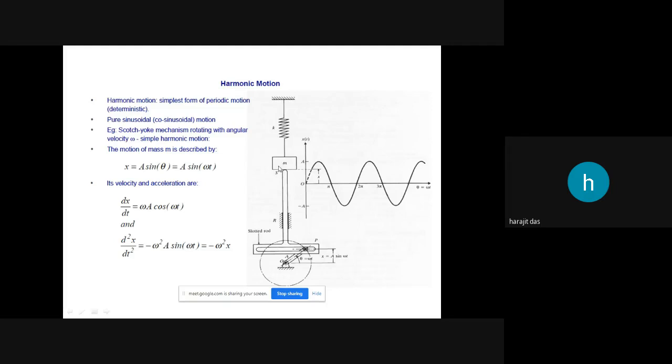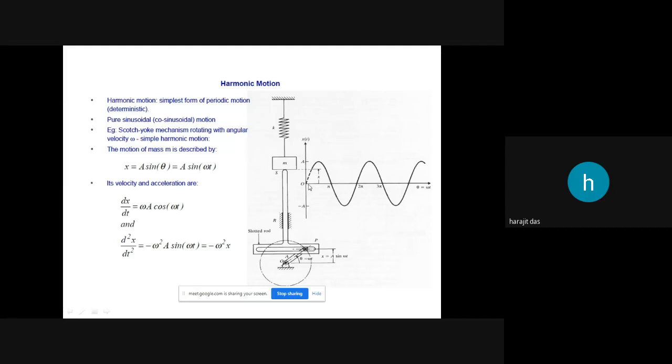Okay, so if you just interconnect this system and this system, you will easily understand that this will be a sinusoidal curve. And in the NPTEL video lecture, there was a system. When our teacher runs that system, the vibration or oscillation of the spring mass system, the locus of the point will be a sinusoidal curve. If you have gone through that video, it will be clear to you.